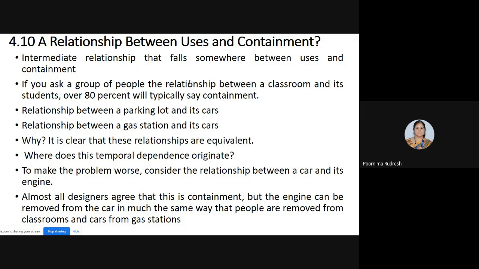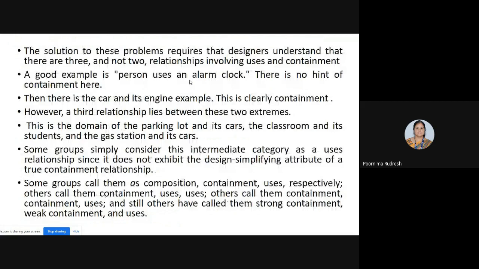So here we are considering what happens if we remove one of the students from the classroom, or one of the cars is taken from the parking lot. We'll compare these two statements with the statement: if the engine is removed from the car, what happens? Whether it affects the system performance or the system operation, that we have to check. Based on the condition, we'll see whether it is a weak containment or a strong containment. So then what are the solutions?